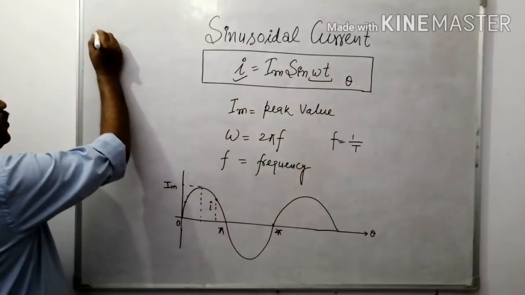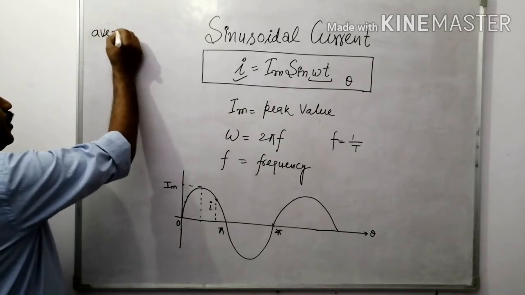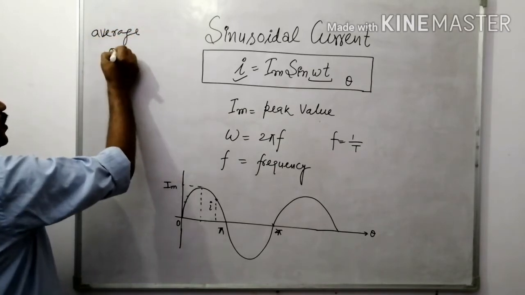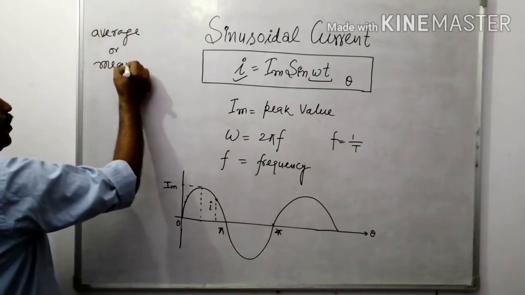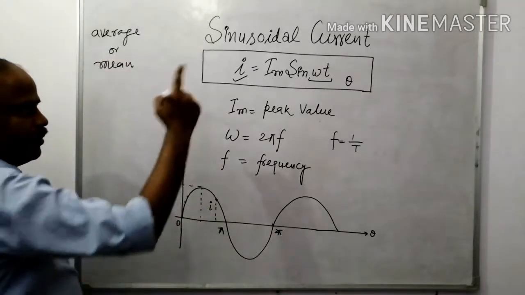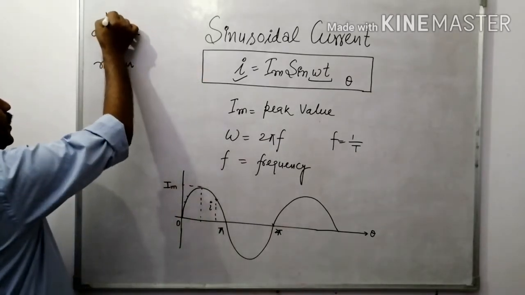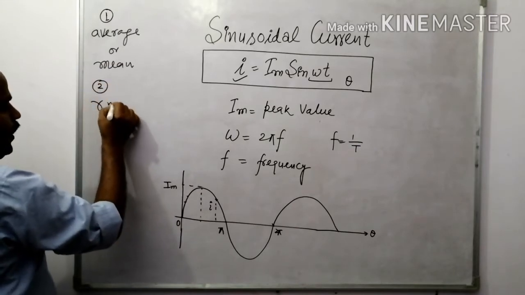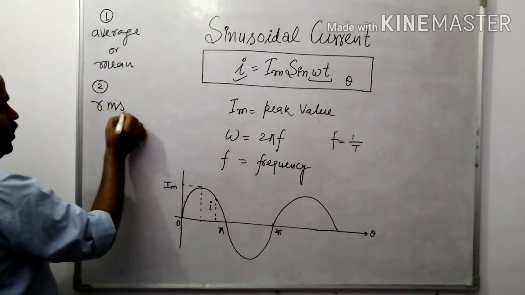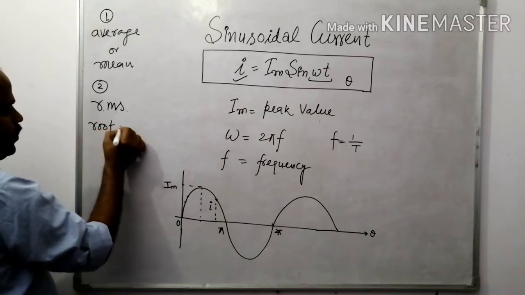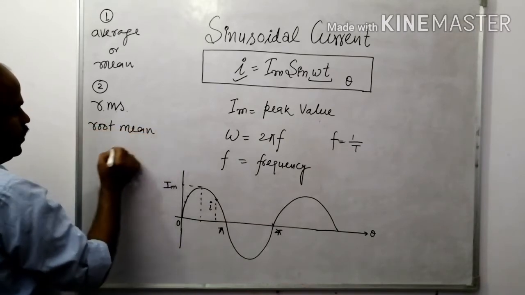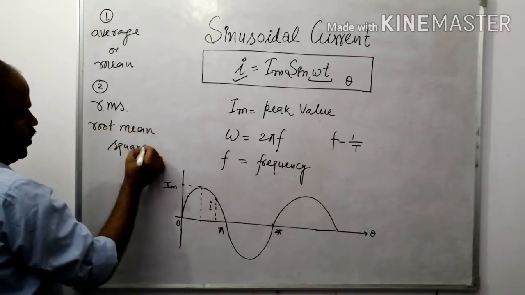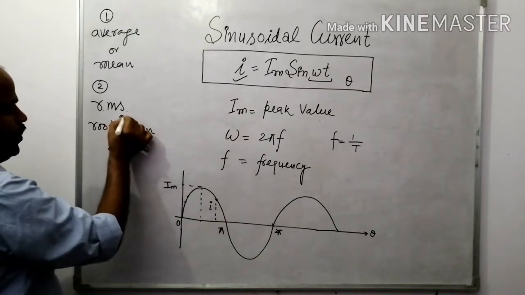And we are going to find out the average or mean value of the sinusoidal wave. It's our first task. And the second one is the RMS, root mean square value, right?